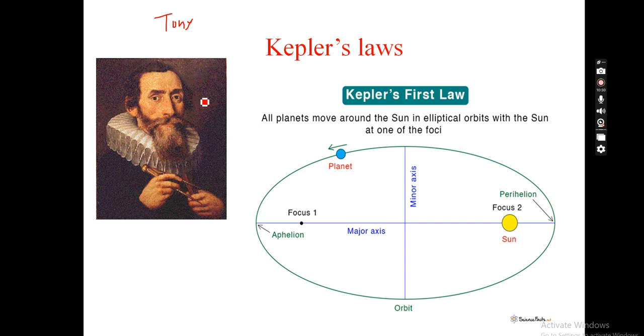But then his assistant, Johannes Kepler, went through all his notebooks and came up with certain formulas which showed that the planets revolve around the sun in an elliptical orbit with the sun at one of its foci. The ellipse has two foci, point 1 and point 2. The sun could be at either one of them, and all the planets revolve around the sun in an elliptical orbit.